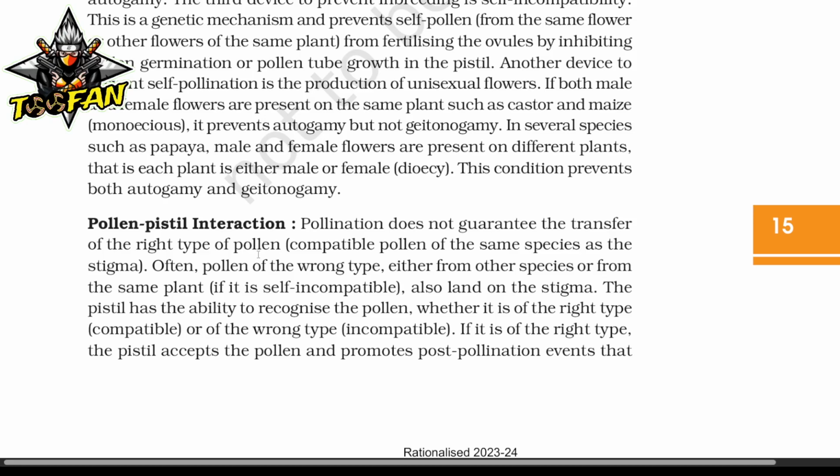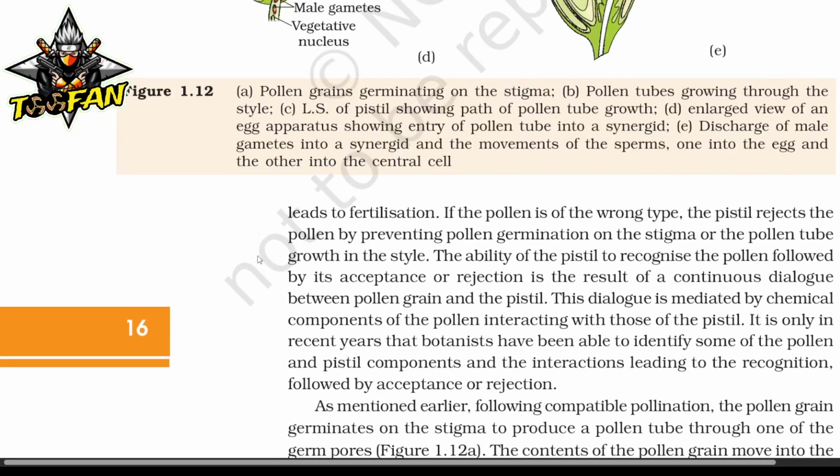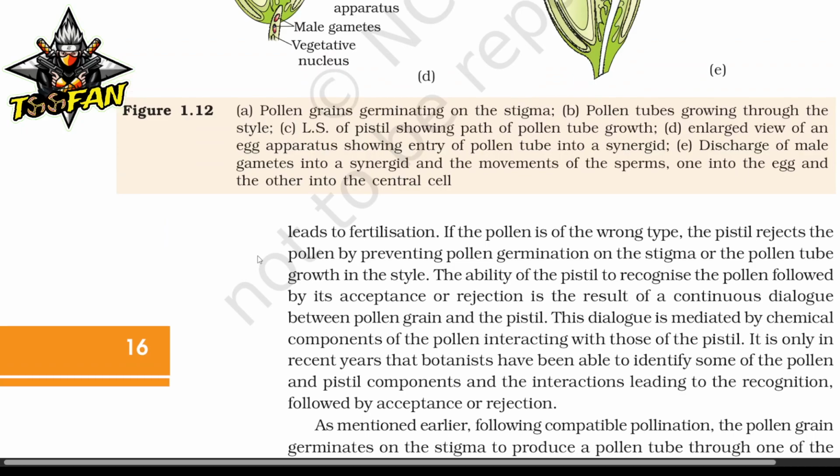Pollen-pistil interaction. Pollination does not guarantee the transfer of the right type of pollen. Compatible pollen of the same species lands on the stigma. Often pollen of the wrong type, either from other species or from the same plant if it is self-incompatible, also lands on the stigma. The pistil has the ability to recognize the pollen, whether it is of the right type, compatible, or of the wrong type, incompatible. If it is of the right type, the pistil accepts the pollen and promotes the post-pollination events that lead to fertilization. If the pollen is of the wrong type, the pistil rejects the pollen by preventing pollen germination on the stigma or pollen tube growth in the style.